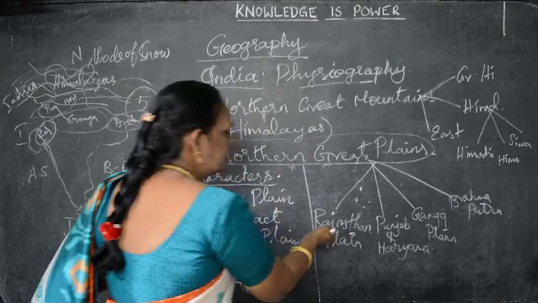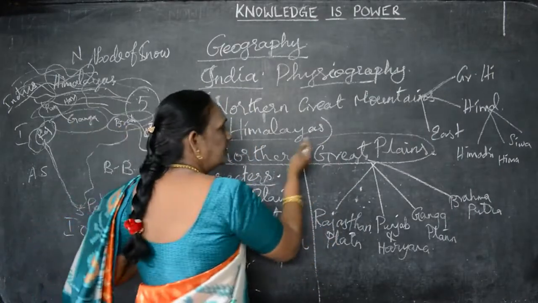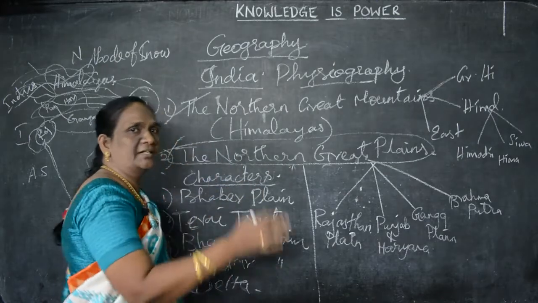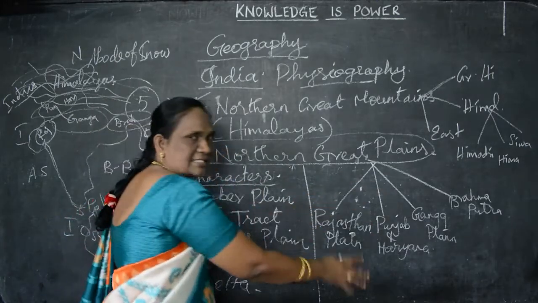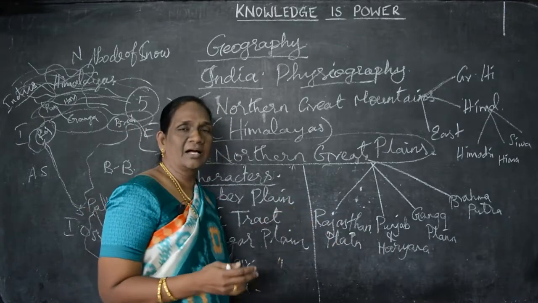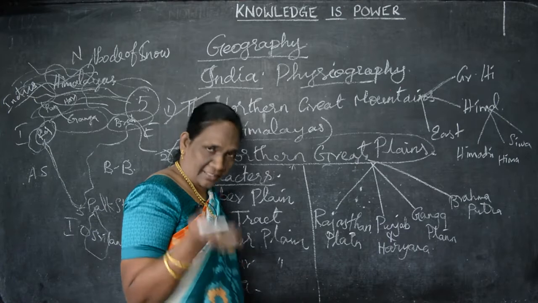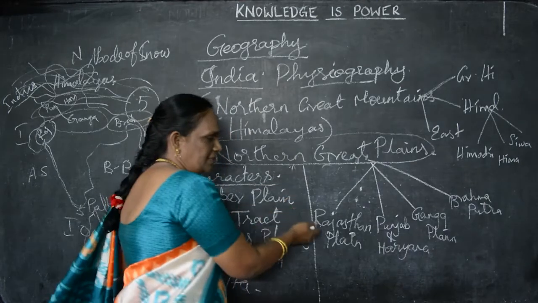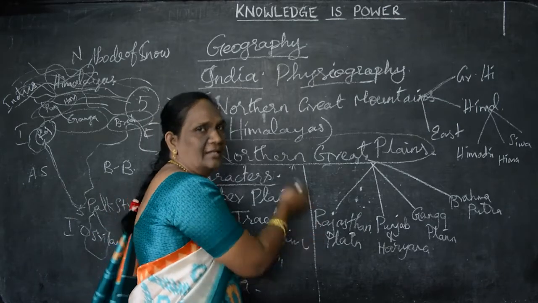By this itself you can say that the rivers deposit the sediment, the sand, in the places, and they are called plains. In Rajasthan, you may ask, Miss, is there a river in Rajasthan? Yes, we have the great Luni river, which deposited the sediments in the Rajasthan Plain.